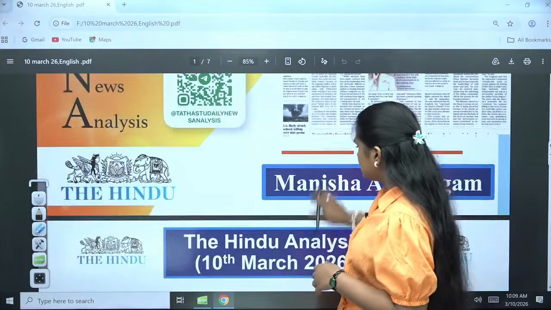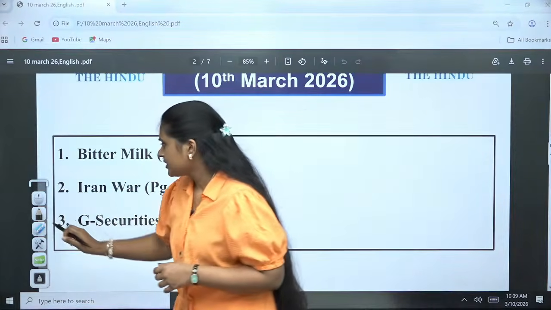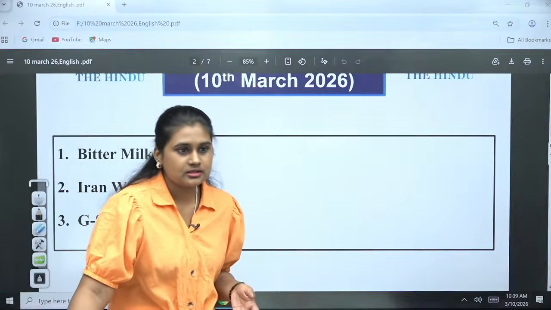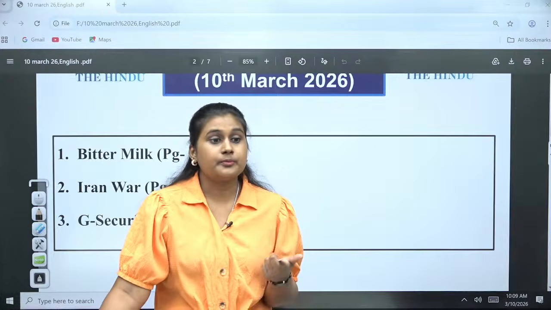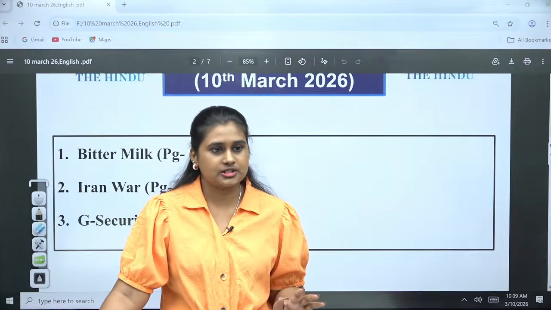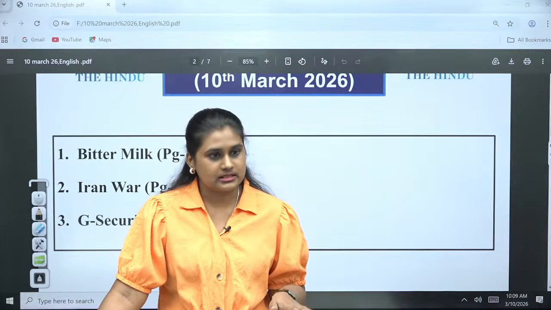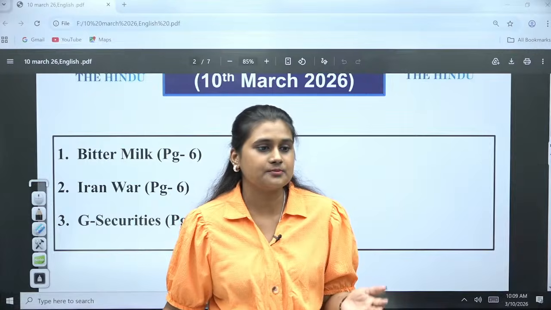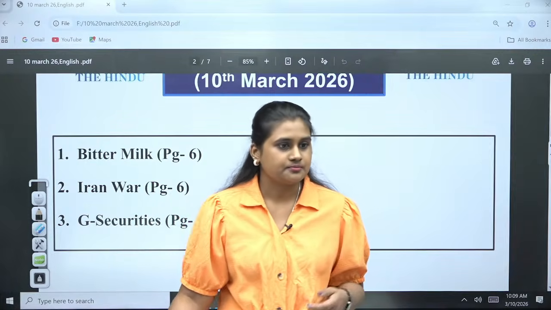So today we have brought only 3 topics for the day, mostly relevant to UPSC. For the language and the approach in your answer papers, I would suggest the Hindu paper. There is a little balanced approach also. You would be able to identify more criticisms and constructive criticism in the Hindu. The language is also good.